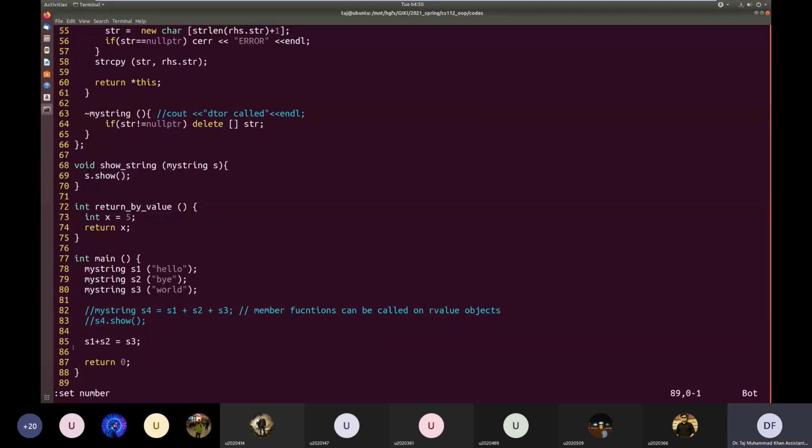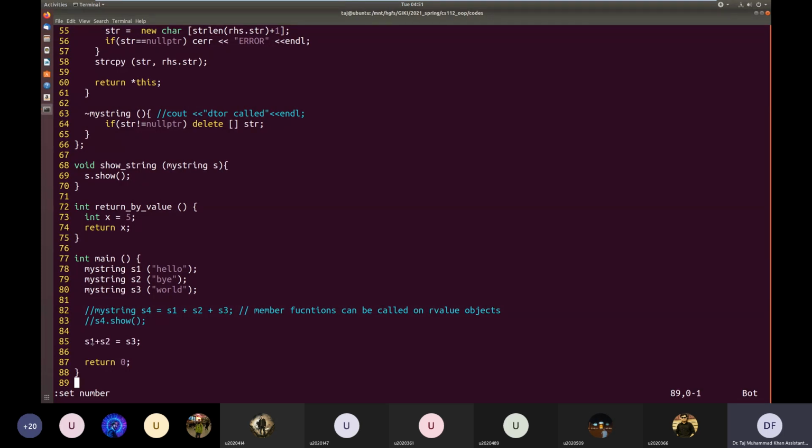This S1 plus S2 will basically return a temporary object, since the plus operator is returning by value. And S3 will be assigned to that temporary object. Normally, this temporary object is an R value, and we have said that on the left side of the assignment operator we do not require R values, but we should have L values.